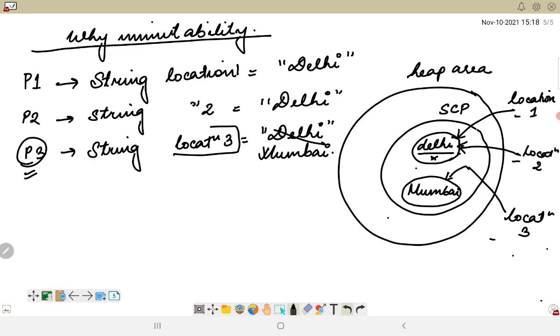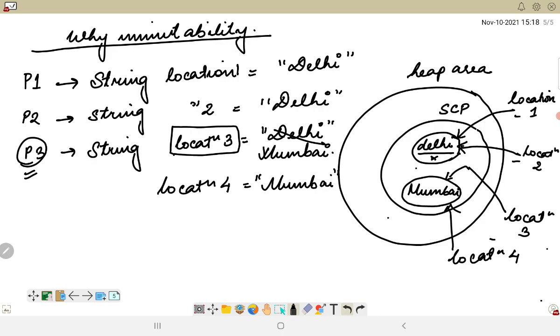So I have to make another object for location for P3 which would be pointed to by location 3, and others would still be pointing to the same location, right? Suppose I have another string, location 4, and this is also Mumbai. What I can do is simply use a reference variable location 4, and this would be pointing to Mumbai.